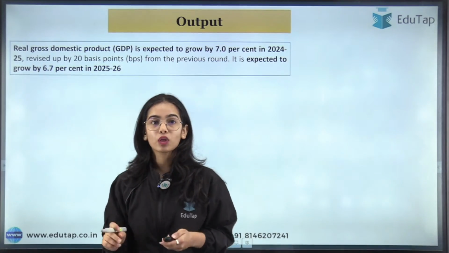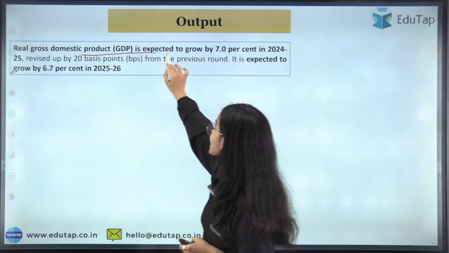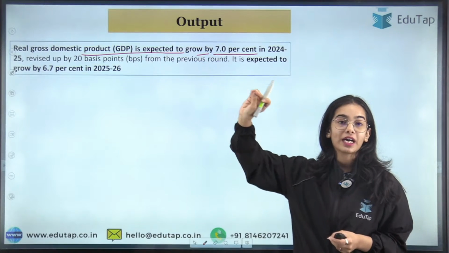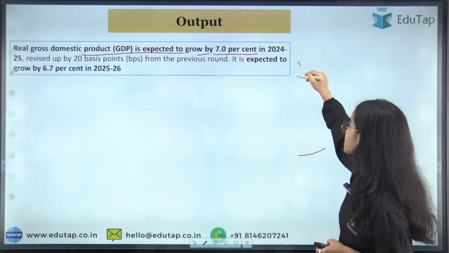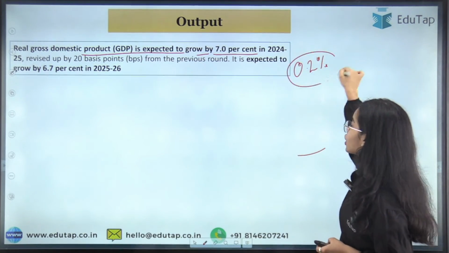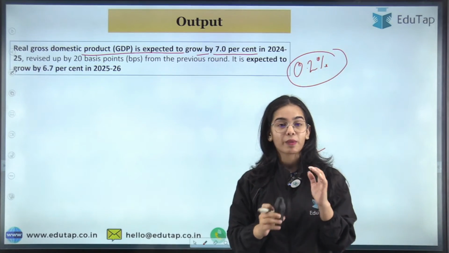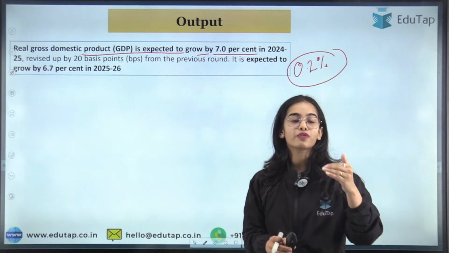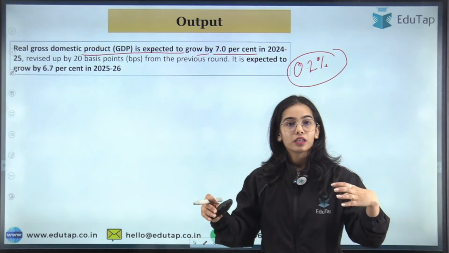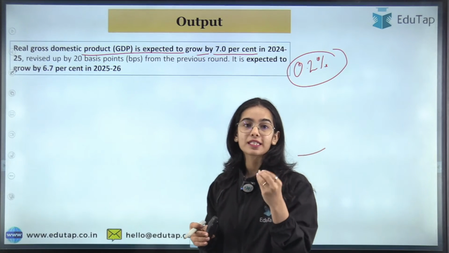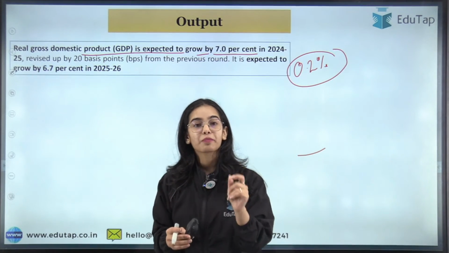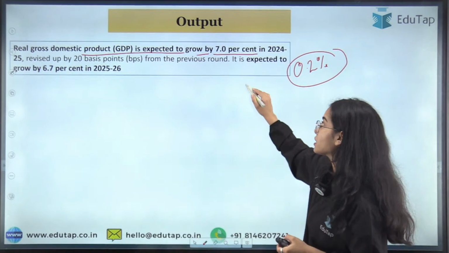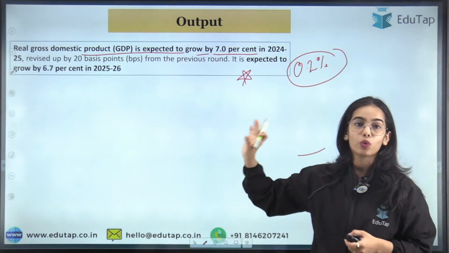First of all, the real GDP is expected to grow by 7% in 2024-25. That is revised up by 20 basis points, that is by 0.2 percentage points. The professional forecasters have said that the real GDP is expected to grow by 7% in 2024-25 and by 6.7% in 2025-26. So remember this data point, it is one of the most important data points in this whole survey.